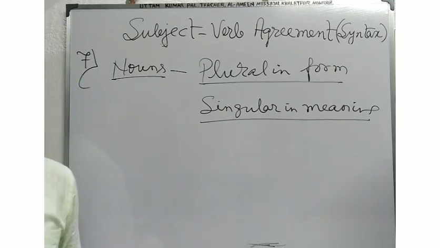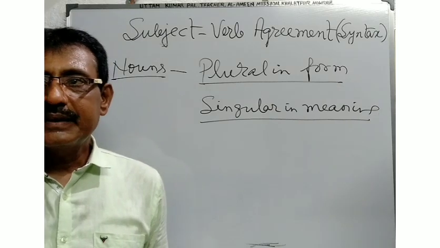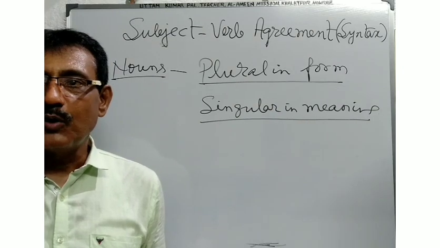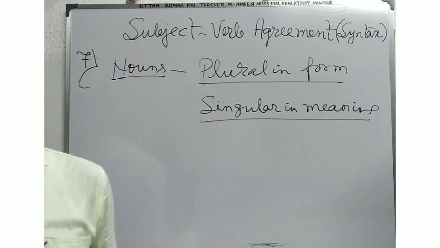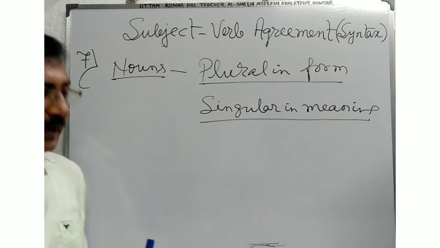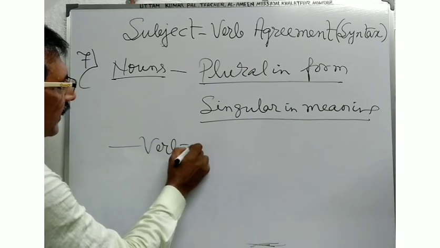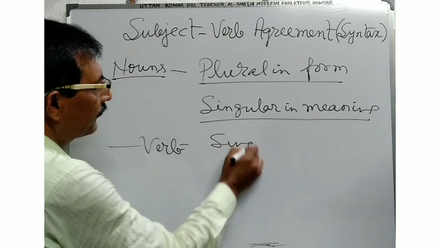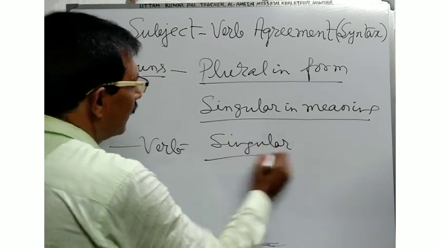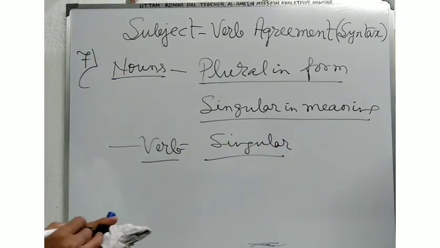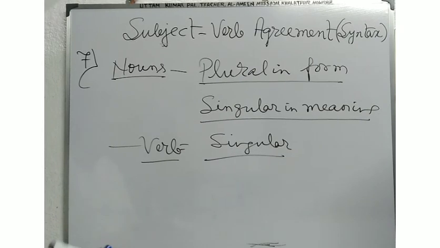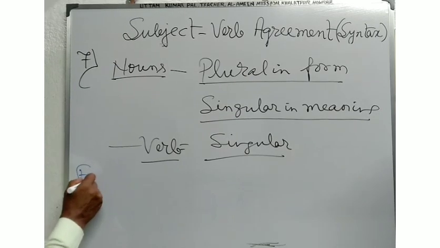That is, when you see such nouns used in the plural form but singular in meaning, then the subject must take a singular verb. That is, the verb will be used in the singular form. Now see the example. Example number 1.